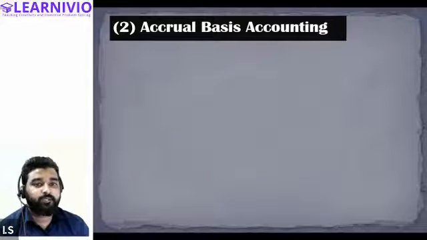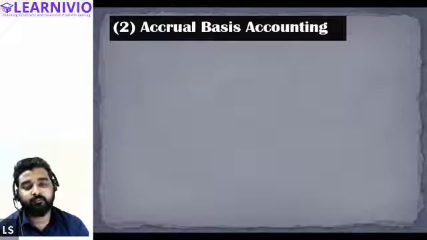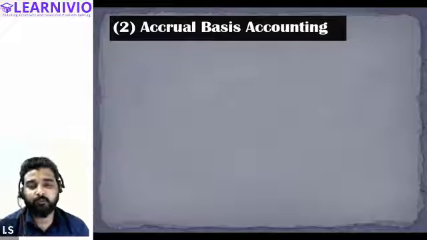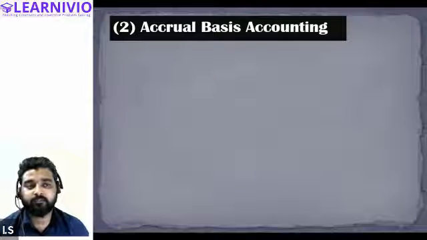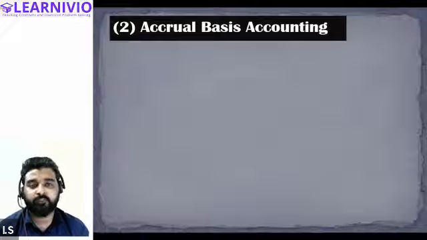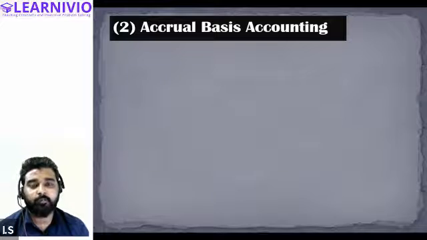Now let's talk about the accrual basis accounting. If you have understood the cash basis accounting, now you must have a pretty good idea of the accrual basis. Accrual basis accounting is just opposite of the cash basis accounting. Cash basis accounting says that a transaction should be recorded only when the amount is actually paid or the income is actually received, irrespective of the due dates. Accrual basis is completely opposite of that.